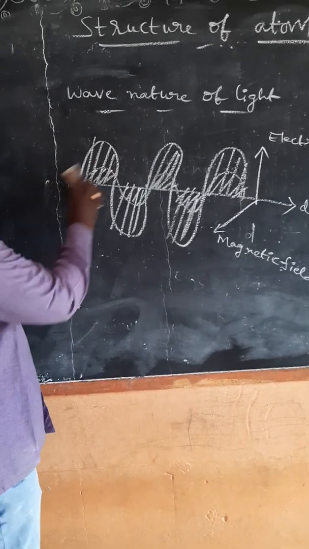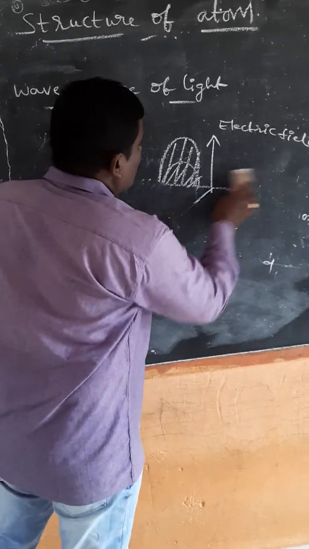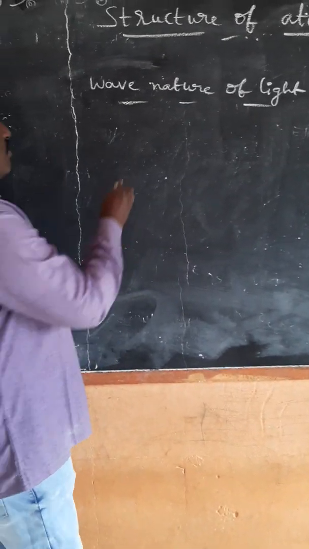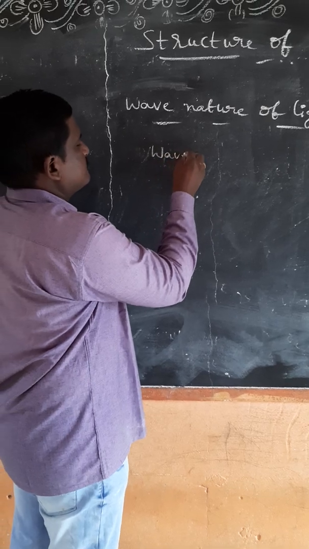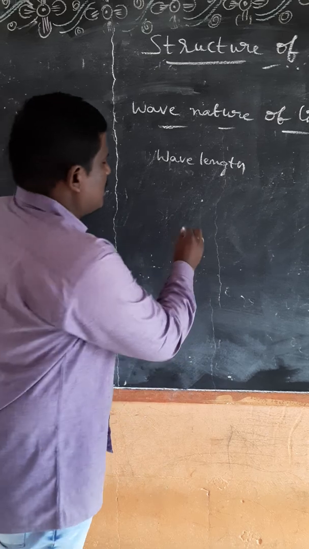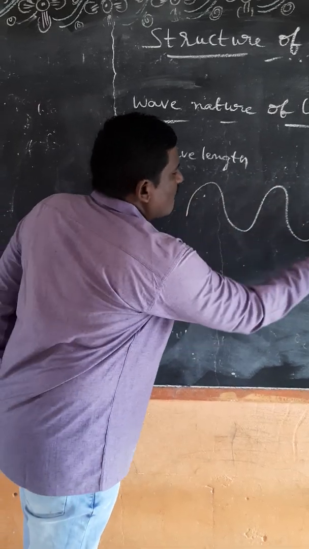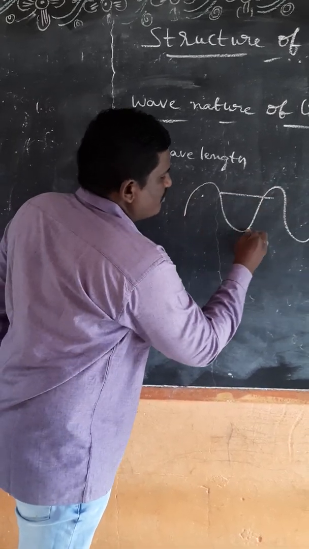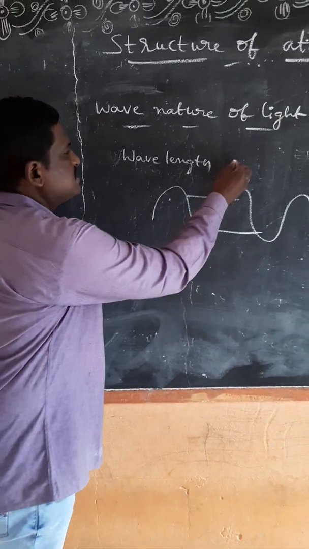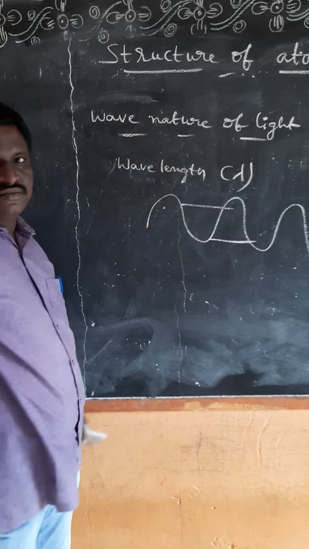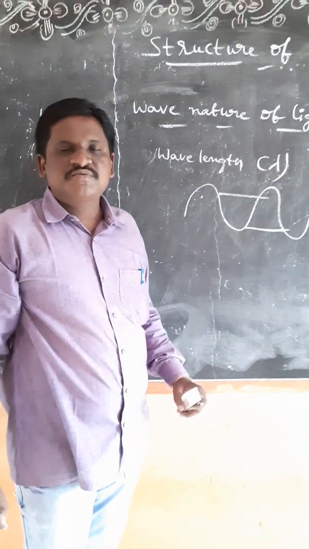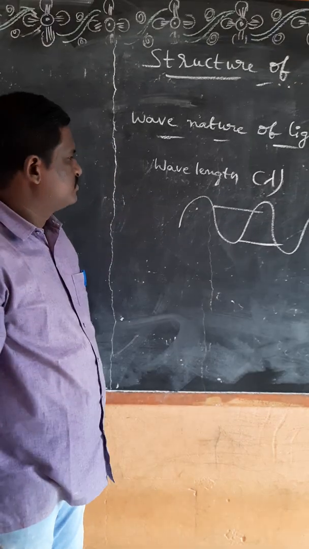Electromagnetic waves are characterized by these quantities. One is wavelength. Wavelength means the distance between one wave peak and another wave peak. Wavelength is denoted by lambda. Units are meters, nanometers, angstroms, centimeters, etc.